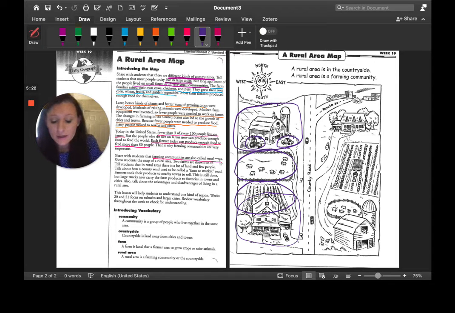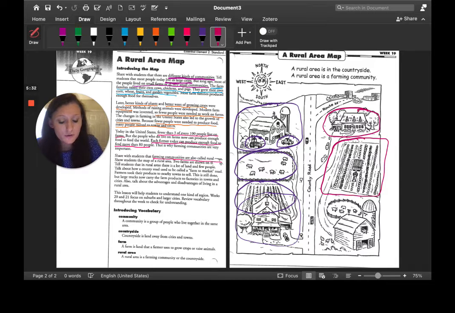And then on the right side, we see the house up here, and then we see that they have their land with all their crops, and we see the tractor, and then we see livestock, and then also their barn and silo.